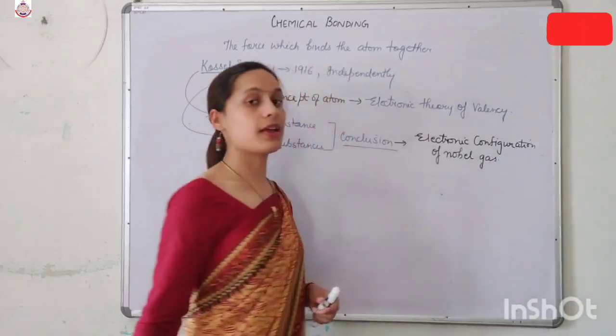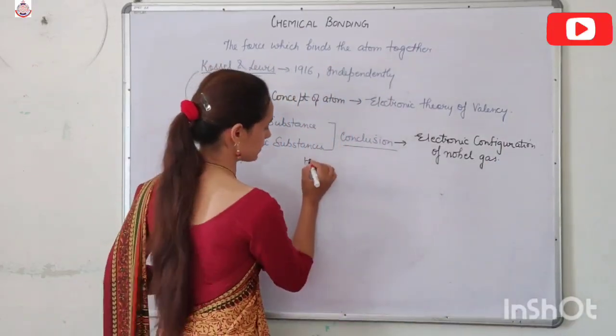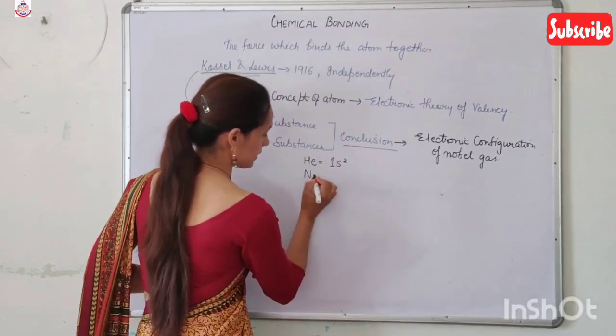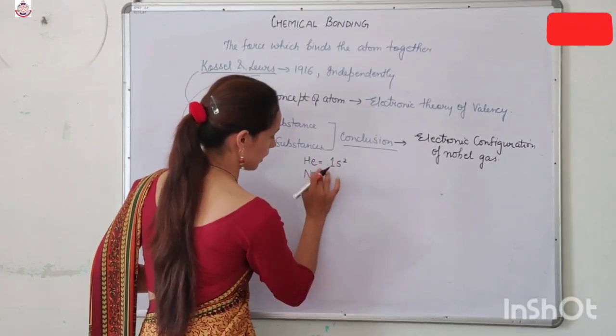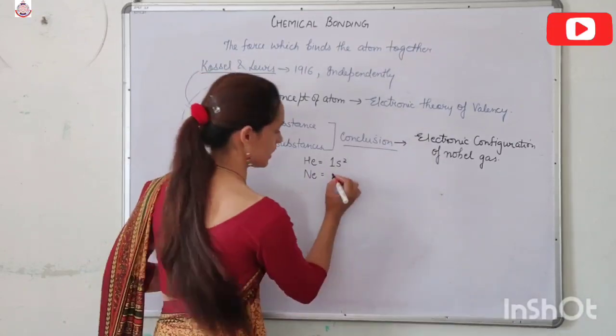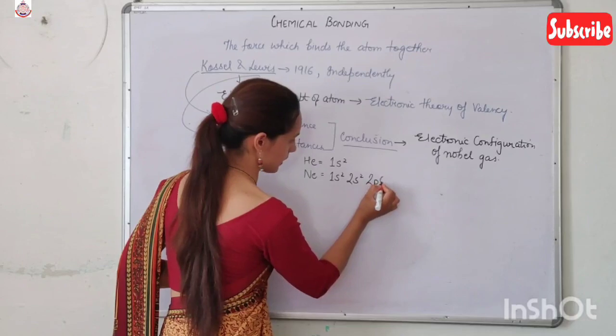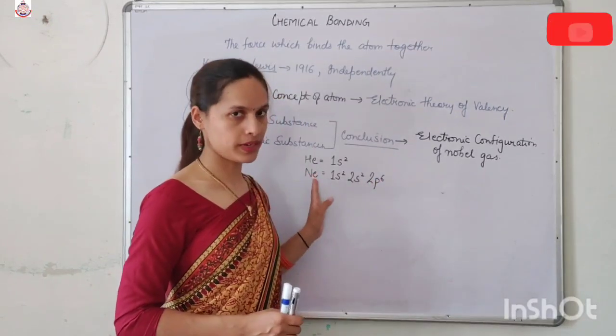If I take the example of helium, helium is a noble gas. Its configuration is 1s2. Neon is another noble gas. Its configuration is 1s2, 2s2, 2p6. These two are noble gases.